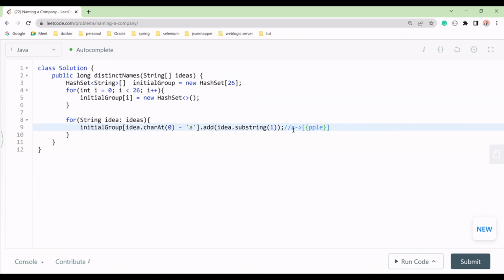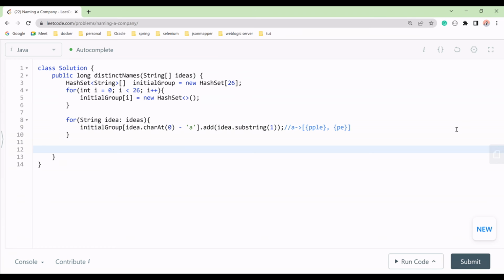Next time if a is a combination of anything like app, we have a p e, app we have, right? So a will be removed and it will come like this, we will store, right? That we have done.